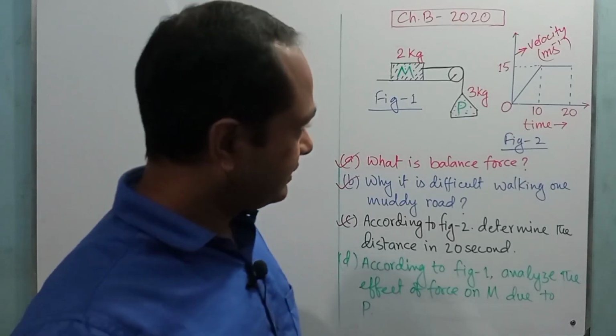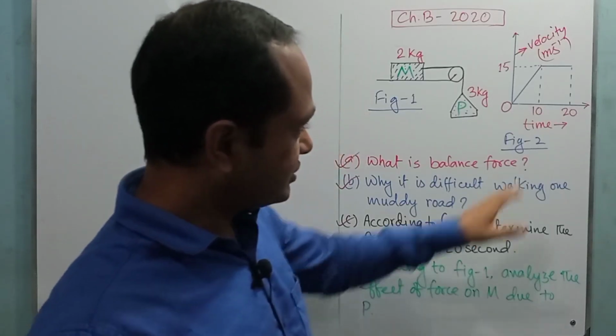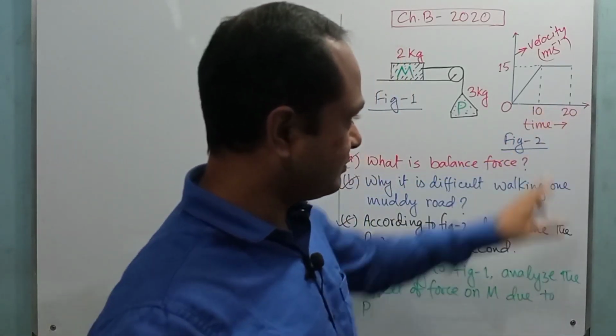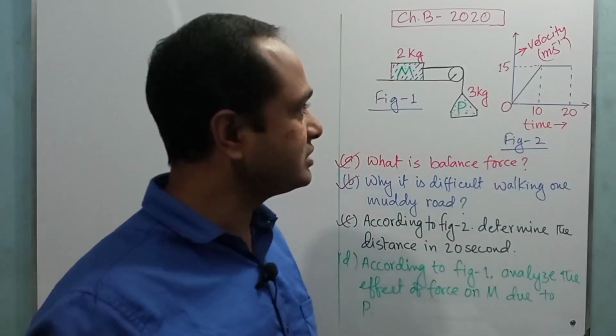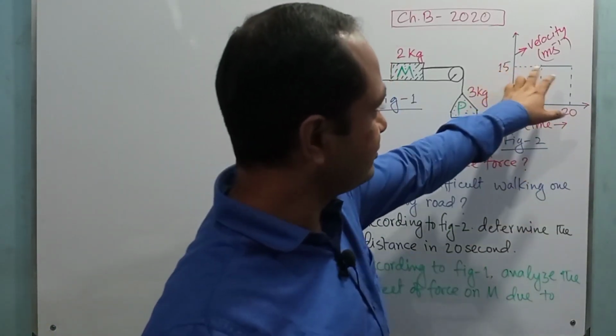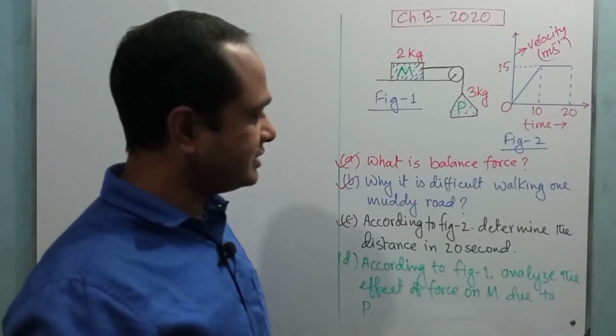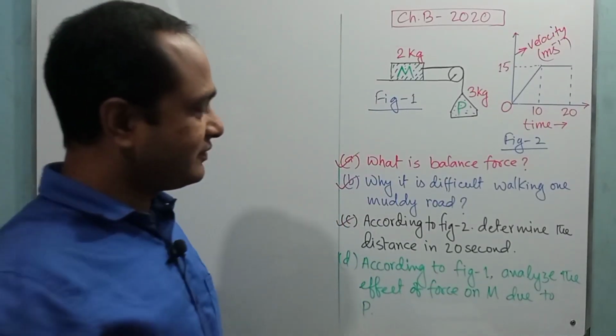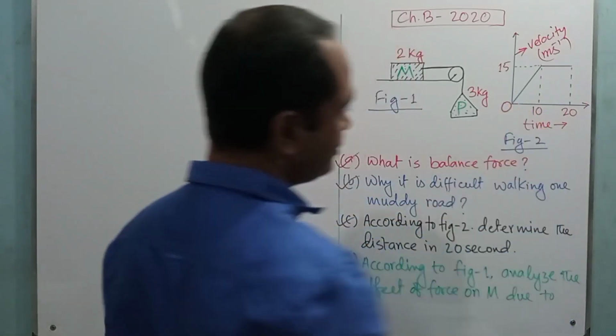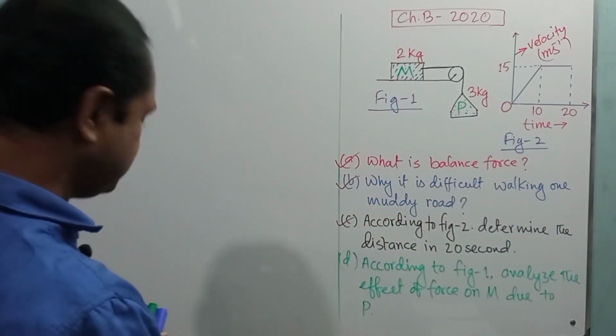So here the acceleration is uniform, but for the next 10 seconds, from 10 to 20 seconds, the body moves with a uniform velocity, that is, the velocity is maintained at 15 meter per second. So we have to calculate the distance in two parts. First portion from 0 to 10 seconds, right?